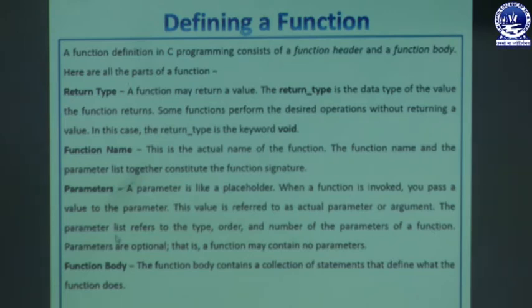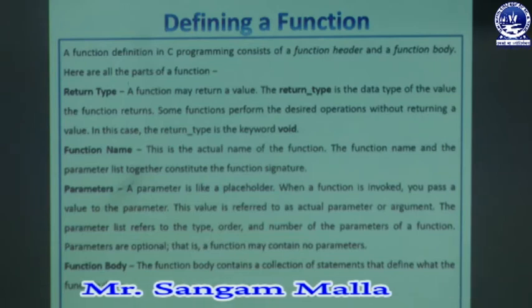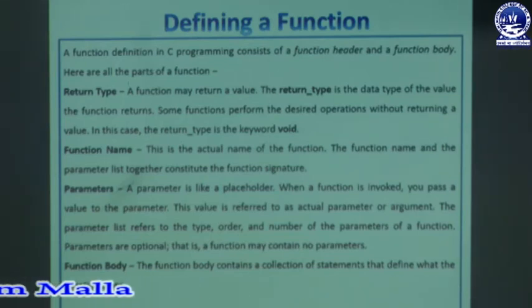That means the parameter we are talking about actually refers to the type, the order and the number of parameters of a function. Every function has a number of parameters. We can define a single parameter, we can have multiple parameters, or we can have no parameters in a function at all. So, parameters are optional. As we discussed, a function may contain no parameters, or at least one parameter, or any number of parameters.